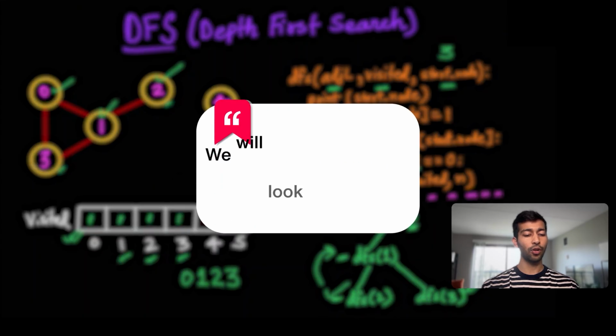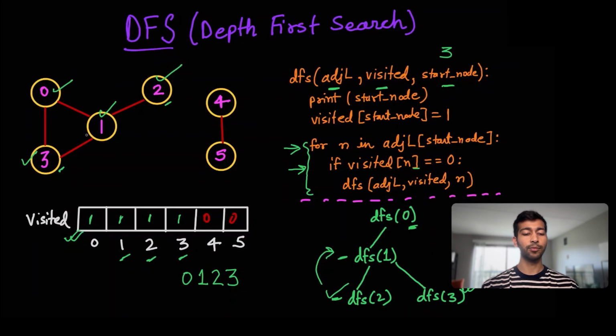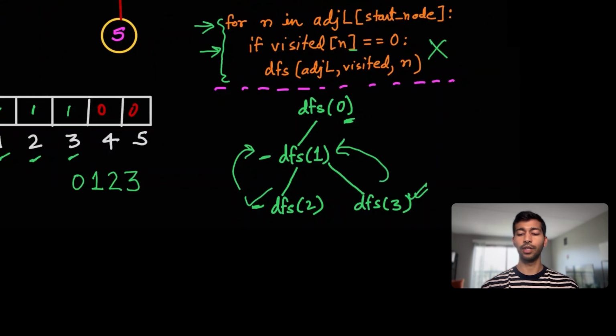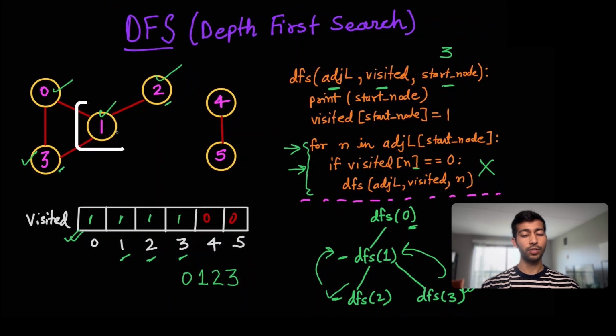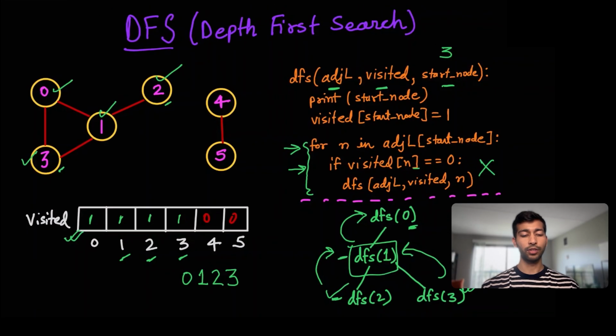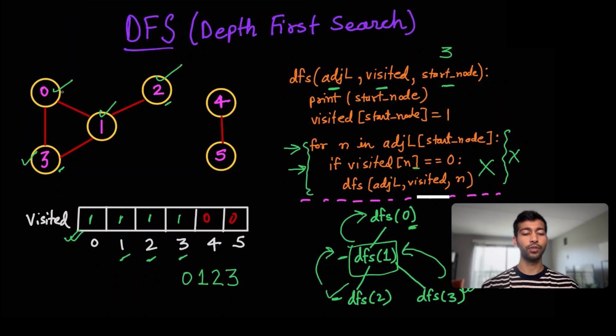Now we'll look at all of the neighbors of 3 which aren't visited. In this case, both 0 and 1 are visited. So we won't do anything here and we'll simply backtrack to DFS 1. Now node 1 doesn't have any neighbor that isn't visited, so this call is done. Now we'll backtrack to DFS 0. Again, for 0, in this loop we do not have anything to do because all of the neighboring nodes are already visited.